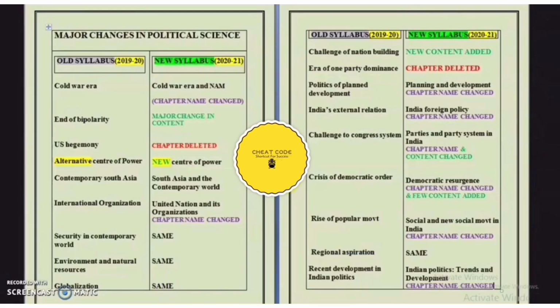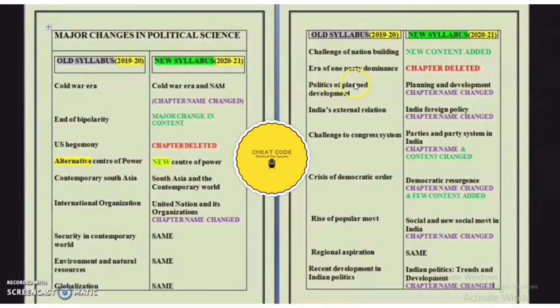Now let us focus on the second book. On the left side you can see the old syllabus of 2020 and this is the new syllabus, that is 2021. The first chapter was challenge of nation building. This year CBSE has added new content, that's why I have written here new content added. The next chapter was era of one party dominance. This year the CBSE has removed this chapter from the NCERT book, that's why I have written here chapter deleted.